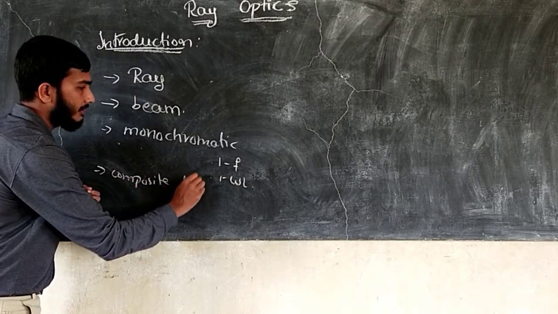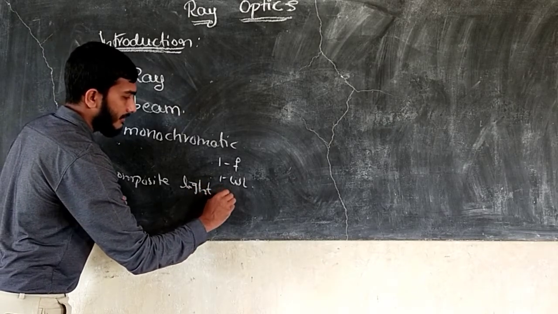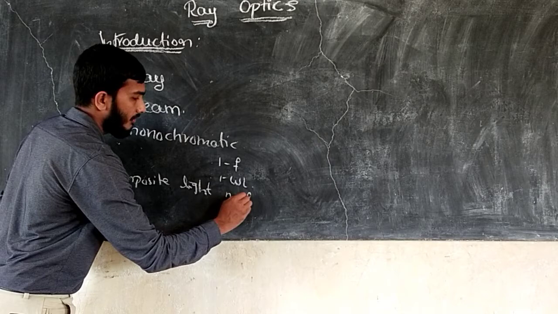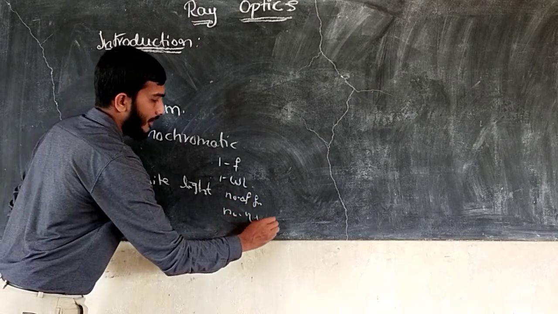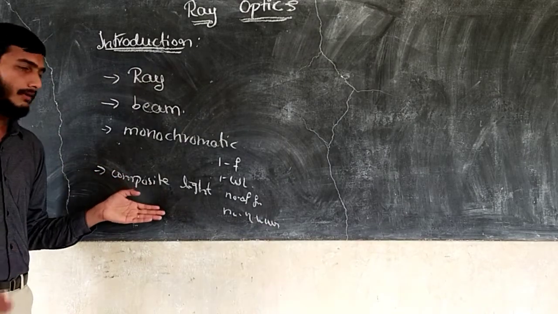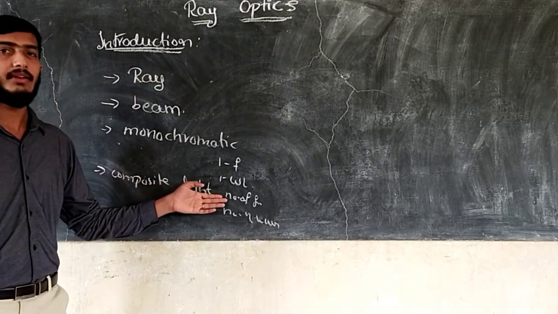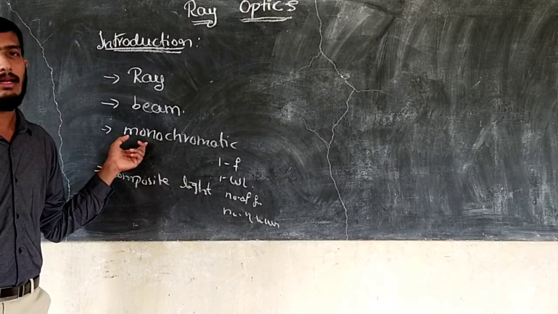Composite light is with a number of frequencies and a number of wavelengths. The wavelength value is different and the frequency value is different. So that is called composite light and monochromatic light.